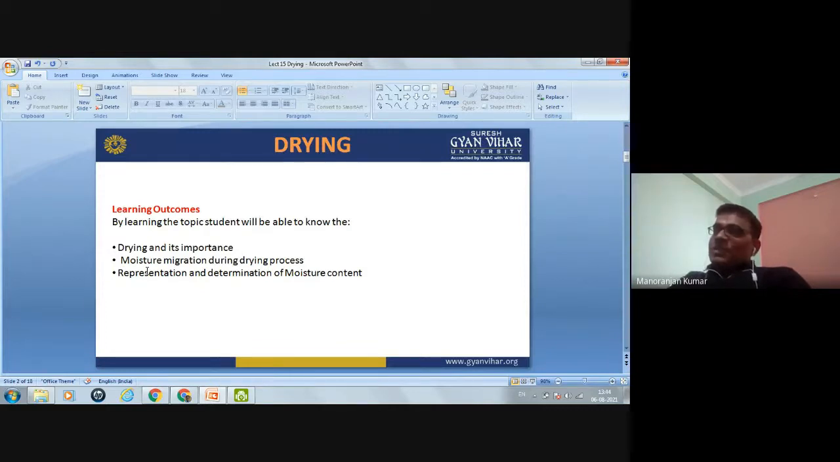We will also see how moisture evaporates from the grain to the atmosphere, meaning moisture migration during the drying process. And we will discuss the representation of moisture content. Because when you dry any grain, what happens? The moisture decreases. Moisture is removed from the grain. So how can you represent that moisture in mathematical form?